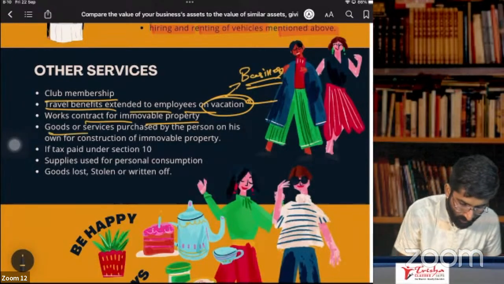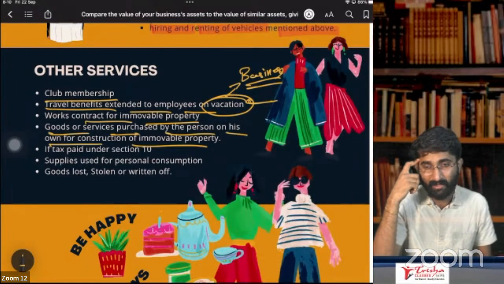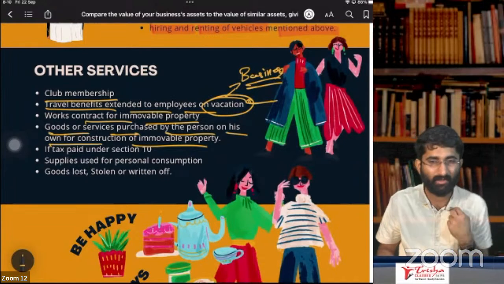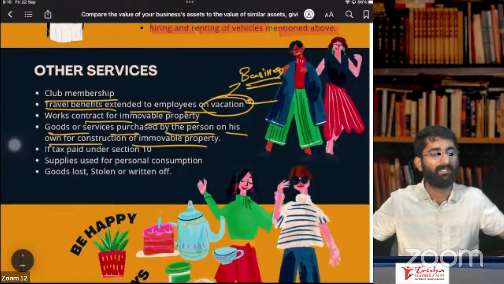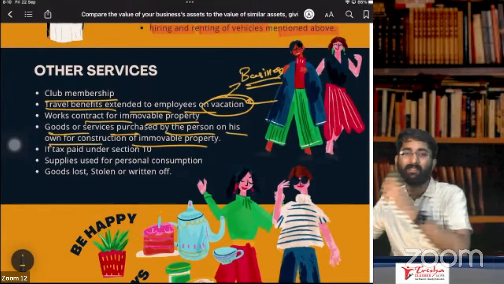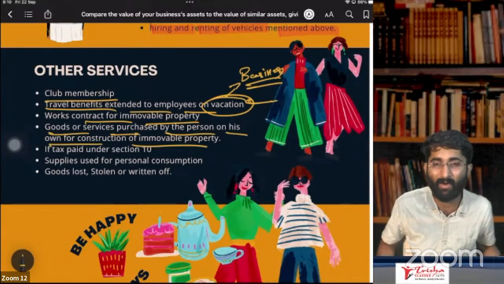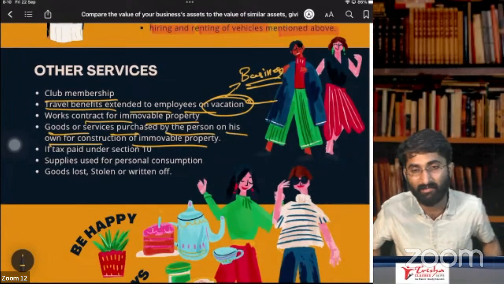Next one, goods or services purchased by the person on his own for the construction of immovable property. See, Indians, we use brain. If I take a works contract, there is no ITC on it. So I'll do one thing. I'll purchase cement, sand, and bricks, all the materials required for construction, and start building on my own. In that case, will I get ITC, sir?